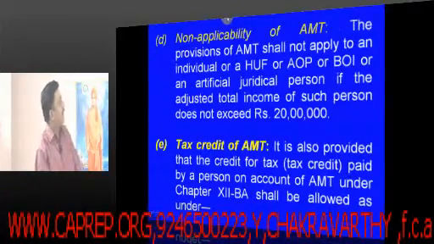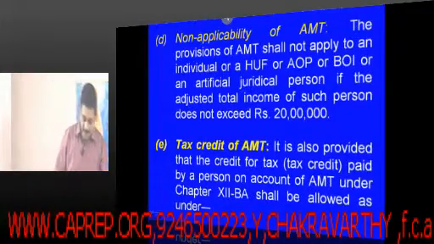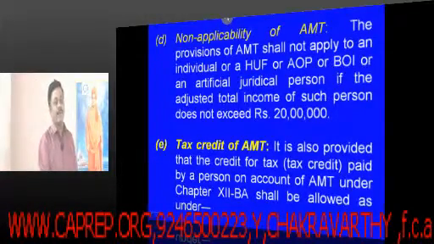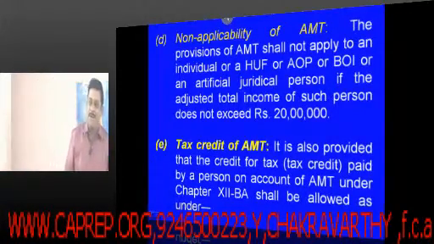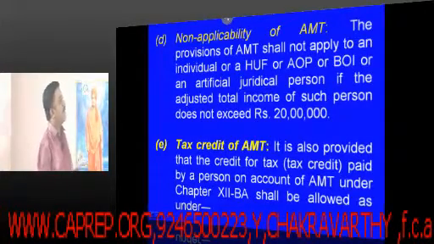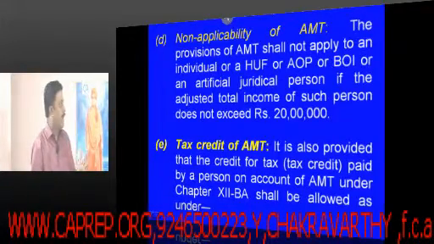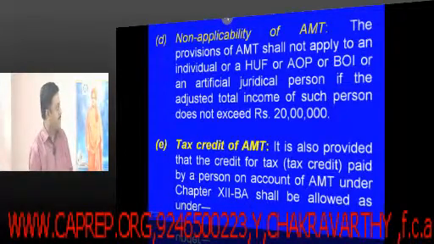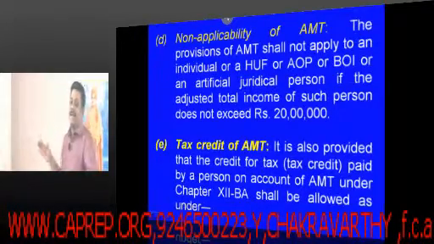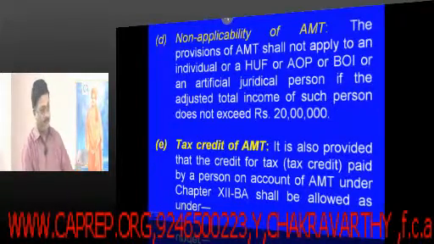Then of course, thanks to the lawmaker, small people are being kept away from the rigor of this particular alternate minimum tax. The provisions of alternate minimum tax shall not apply to an individual, HUF and AOP or BOI or artificial juridical person if the adjusted total income of such person does not exceed 20 lakhs. These kind of things you have to remember. Write down.